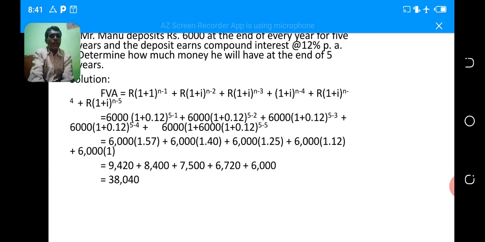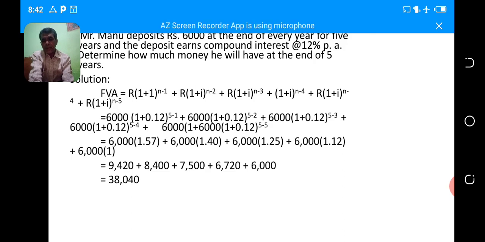So 9,420 for first year future value, 8,400 for second year deposit future value, 7,500 future value of third year, 6,720 future value of fourth year, 6,000 future value of fifth year. So adding these 5, we get the future value of annuity, even cash flow, will be 38,040.